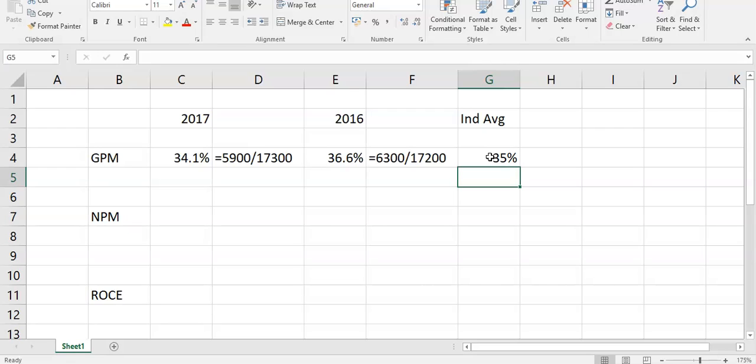You're not making comments in part A, but we're covering them as we go here, so we're not duplicating ourselves in part B. So profitability declining, not a huge amount, but still will be a concern.